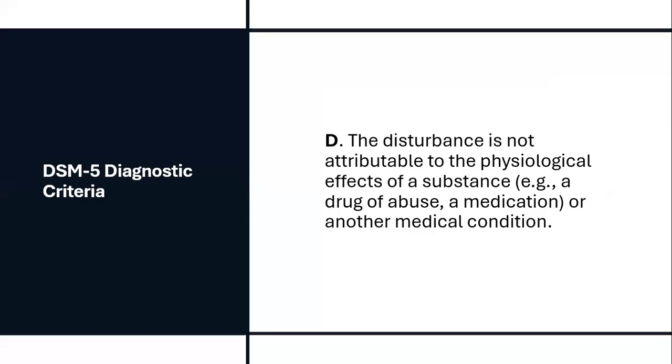Criterion D says that the psychotic symptoms shouldn't be because of any substance, any medical condition, or any medications that the individual is using. In some cases, the psychotic symptoms might be caused by substances, like some hallucinogens. Because the individual has consumed these substances, the individual might have psychotic symptoms, and that shouldn't be considered as a schizophreniform symptom.